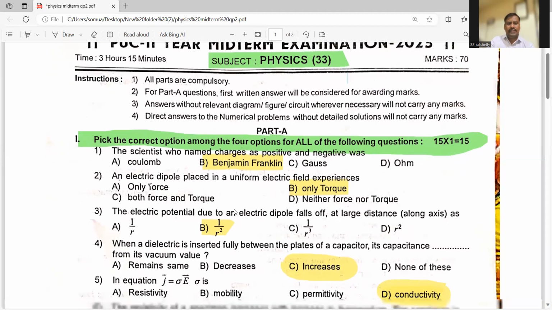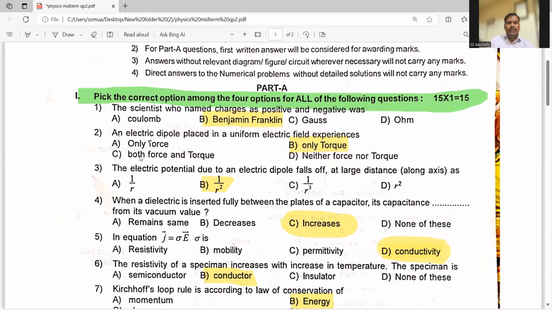I will discuss the second question. An electric dipole placed in a uniform electric field experiences what? A, only force. B, only torque. C, both force and torque. D, neither force nor torque. When an electric dipole is placed in a uniform electric field, it experiences only torque, right? So option B is the right answer here.